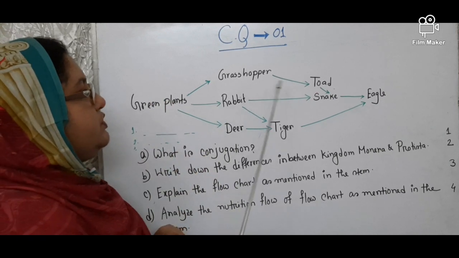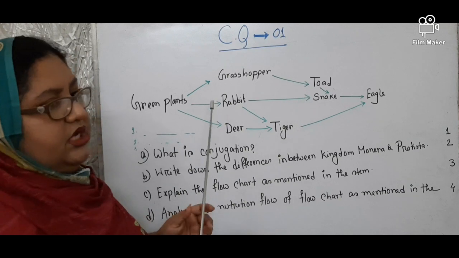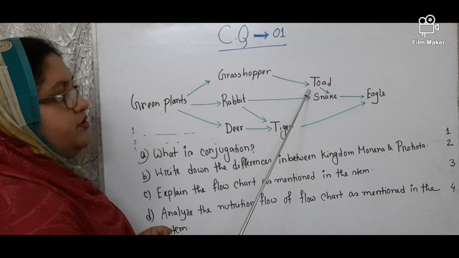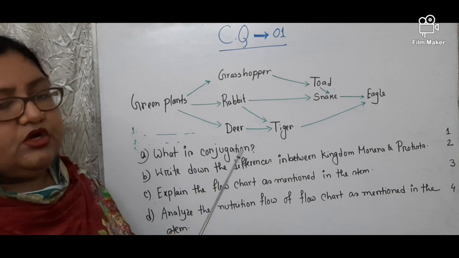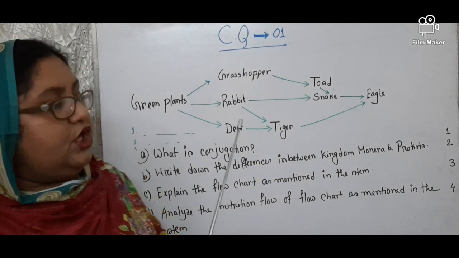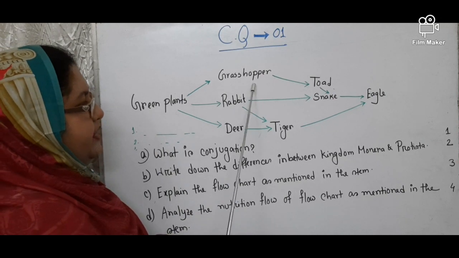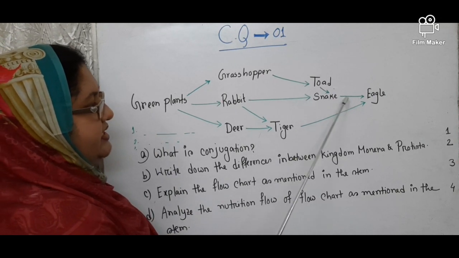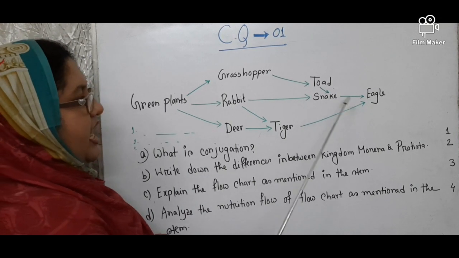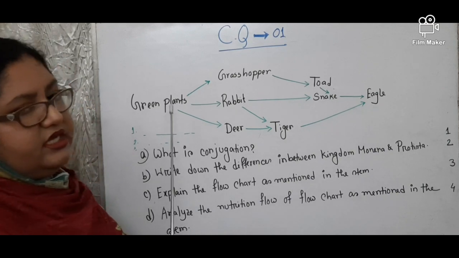Then when the toad consumes the grasshopper, the nutrition is transferred to the toad. So here this is the producer, then the first level consumer, the second level, a snake will be the consumer of tertiary level, and the eagle will be the consumer of top level. So the nutrition will transfer from the green plants to grasshopper, then toad, then snake, then eagle. Or the green plants is consumed by the rabbit, and then the rabbit is consumed by the snake, and the snake is consumed by the eagle.